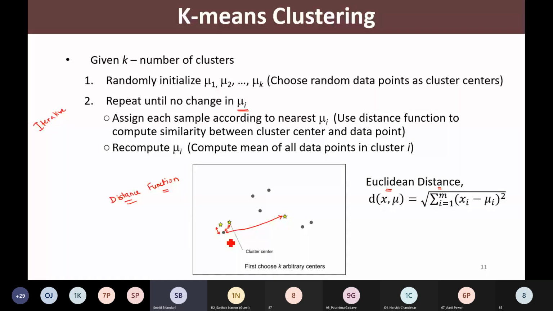Whichever is the minimum distance, I will assign that data point to that cluster center.